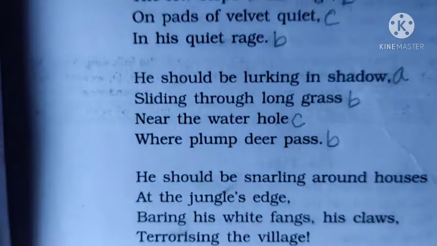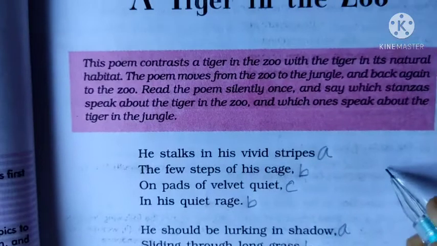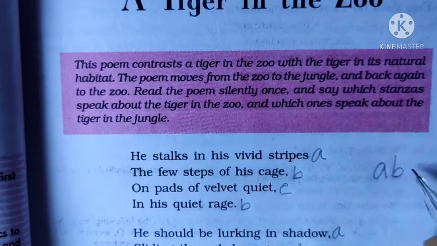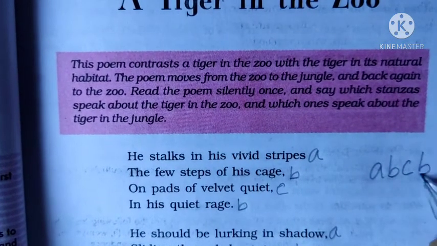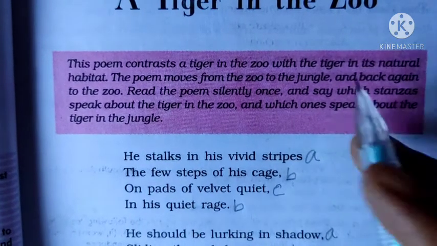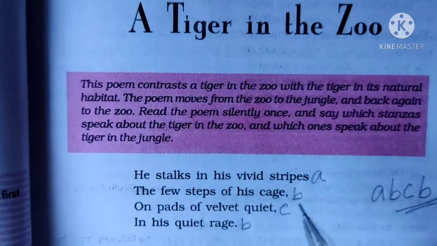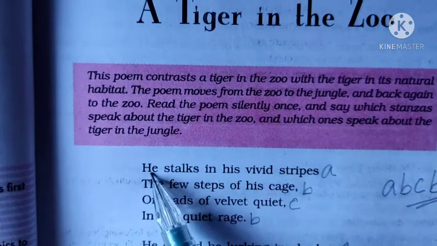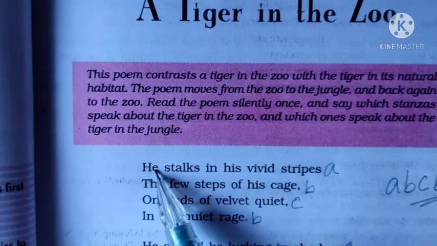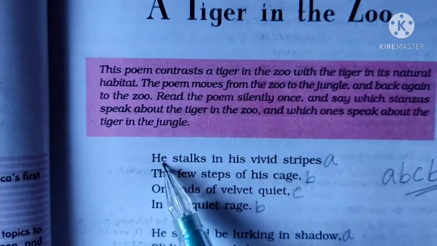So here the rhyming scheme of this poem is A, B, C, B. So this is the rhyming scheme of this poem. Then poetic device. So here poetic device, first of all, he. So he is a poetic device of personification.